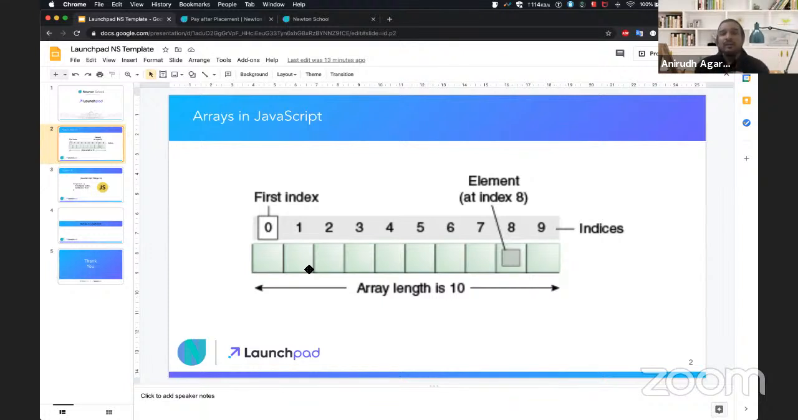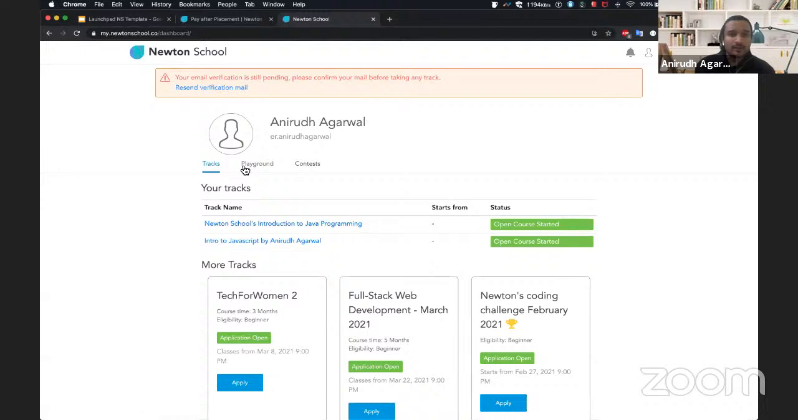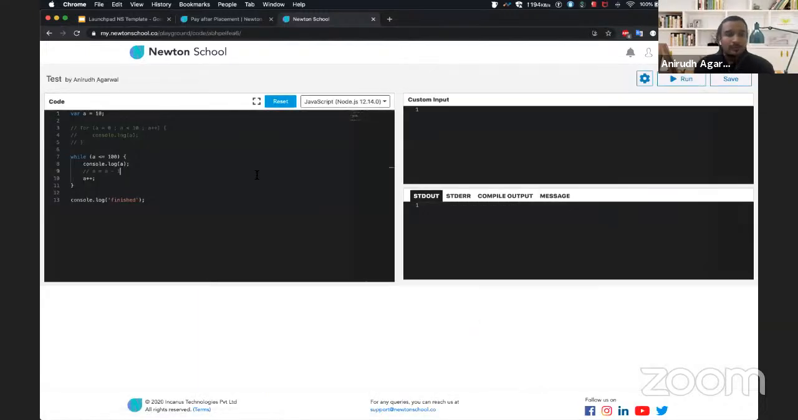Whenever we declare an array, we'll see the syntax, but let's just go with the concepts first. When we declare an array, some memory is allocated. So let's just go to the Newton School IDE, which is a very good way of checking and running JavaScript code. Let's say I define a variable a, but I give it a value of 8, just for an example.